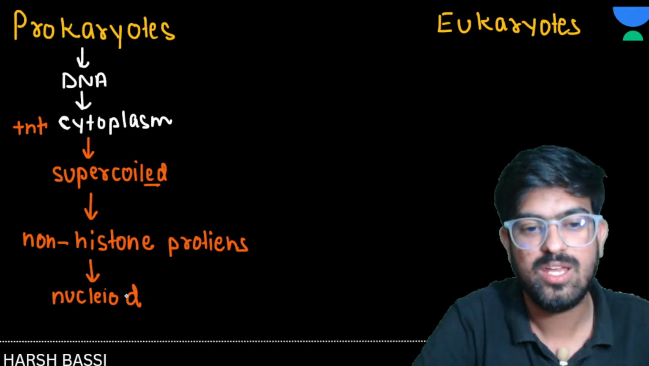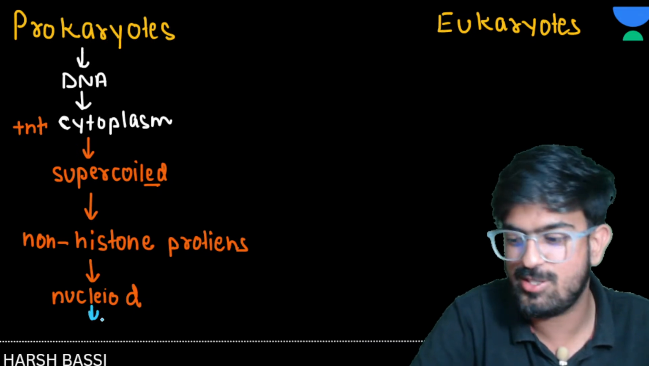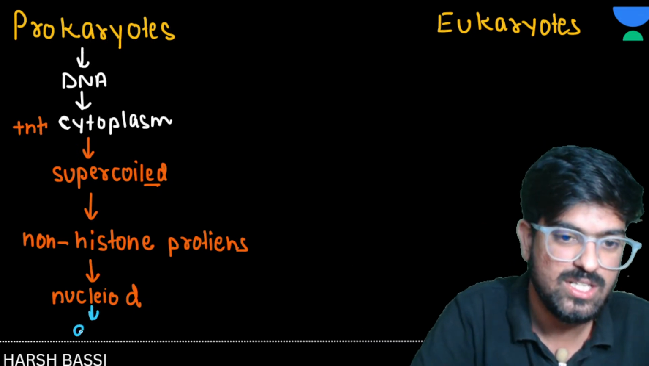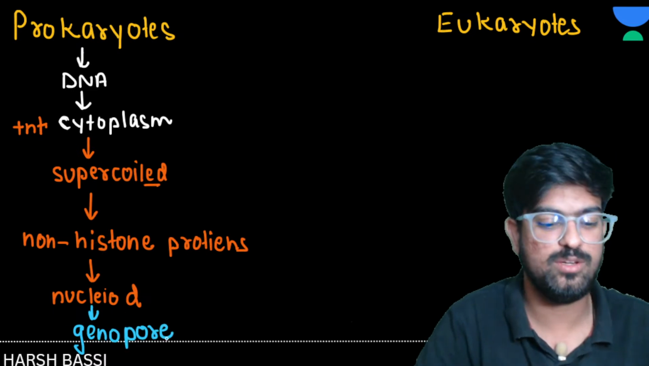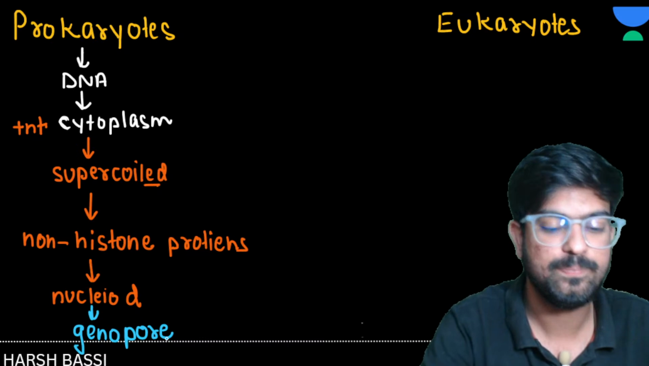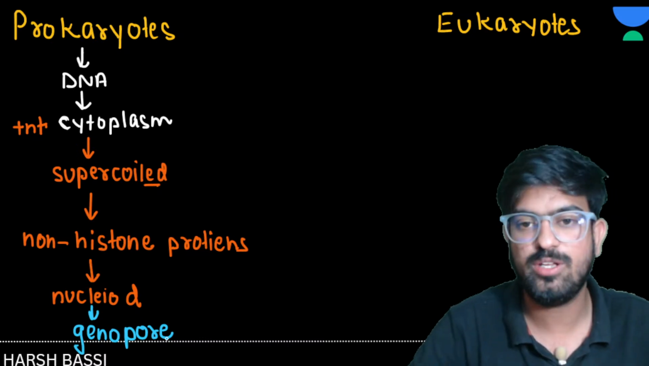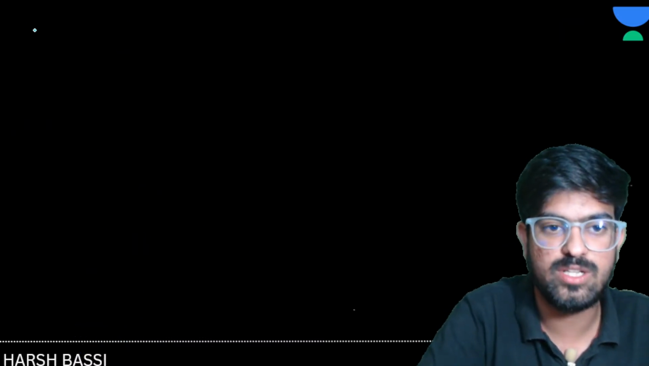Or do you think that the another name for nucleoid is genophore? What's another name for nucleoid? It's genophore. Clear? Okay. Now let's come back to the eukaryotes.